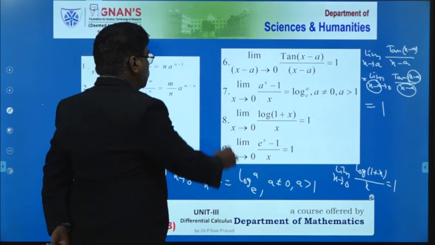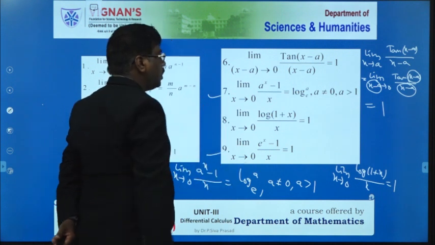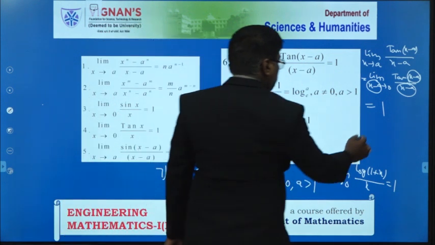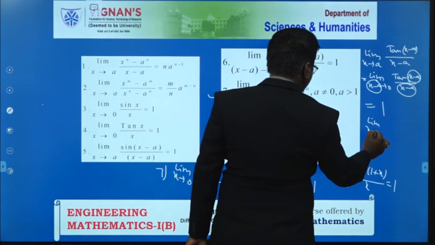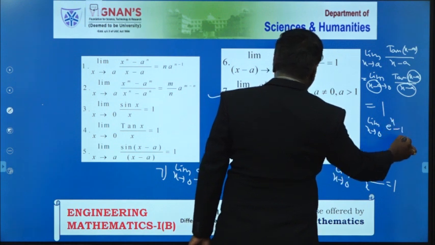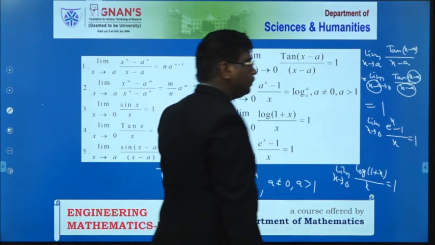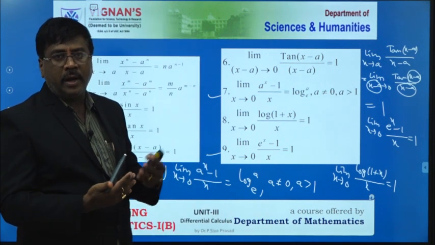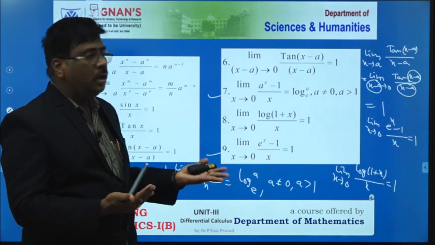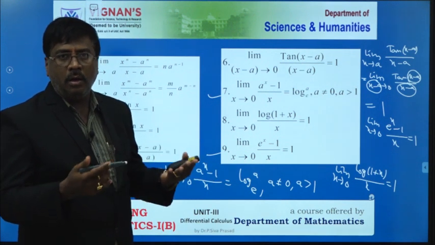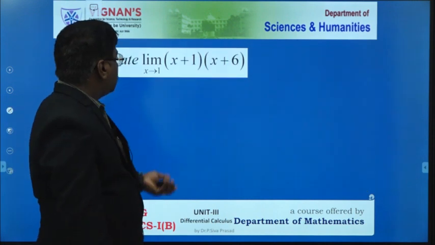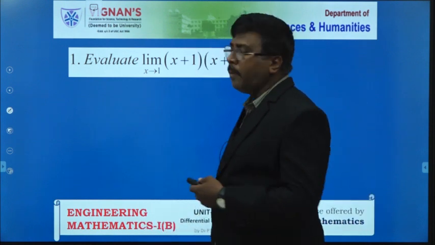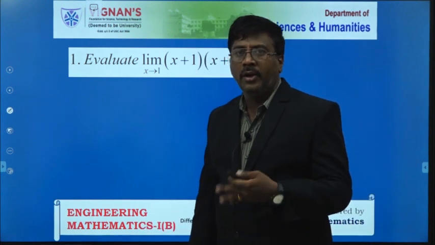Please all of you see that formulas 7 and 9 are most important for this basic mathematics. And the ninth one is limit of x tends to 0, e power x minus 1 by x, is equal to 1 also. Please write down these formulas every day and read them every day. Then automatically the problems will be with you. Depending upon these formulas, we complete the problems while we evaluate the limits.